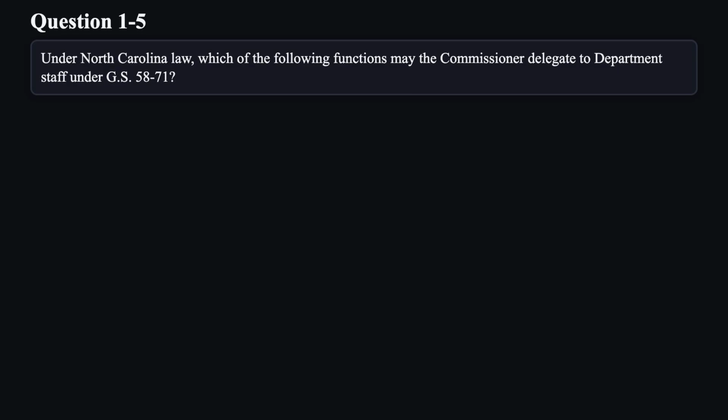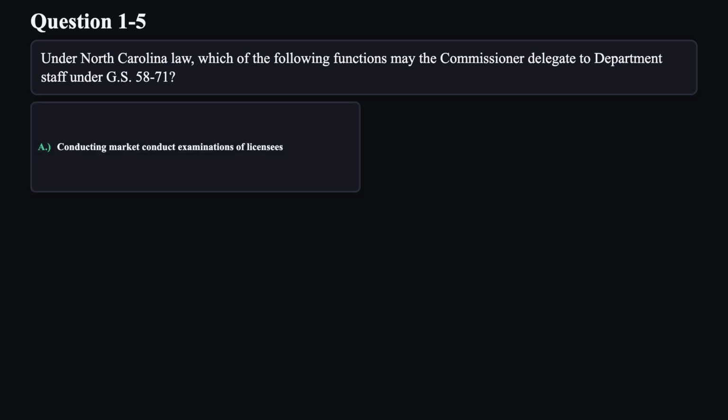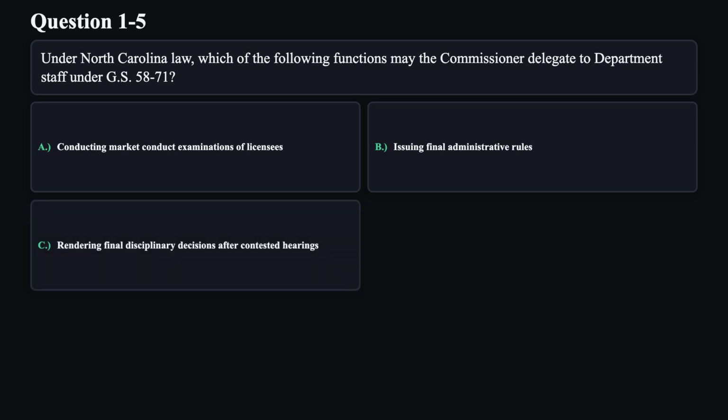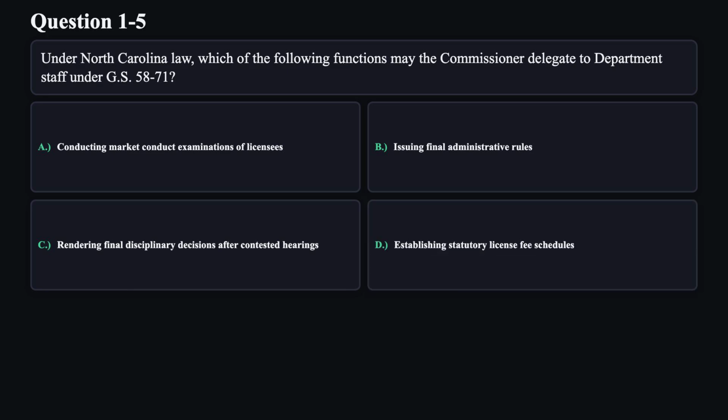Question 5. Under North Carolina law, which of the following functions may the Commissioner delegate to department staff under GS 58-71? A. Conducting market conduct examinations of licensees. B. Issuing final administrative rules. C. Rendering final disciplinary decisions after contested hearings. D. Establishing statutory license fee schedules.